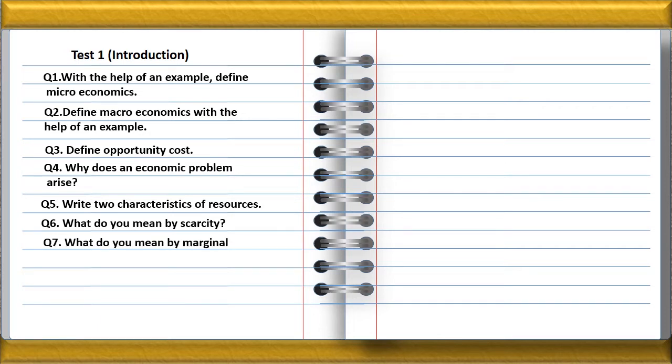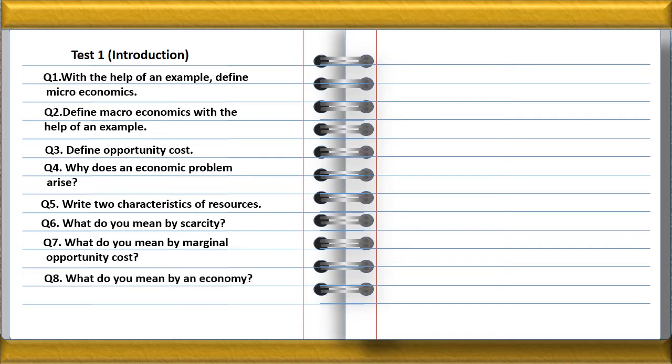Next question, what do you mean by marginal opportunity cost? In order to increase the production of one commodity, we have to sacrifice the production of another commodity. So the good sacrificed to increase the production of one commodity is called marginal opportunity cost. In very simple words, we can say it is the ratio between loss in the production of X with respect to gain in the production of the other.